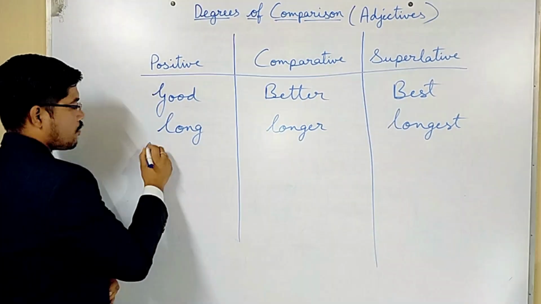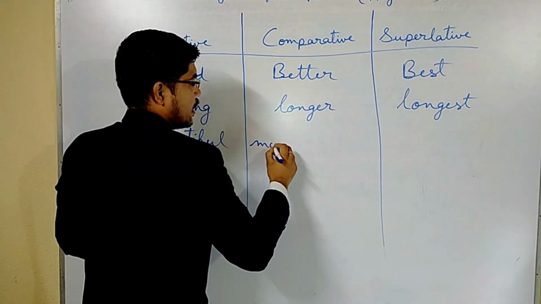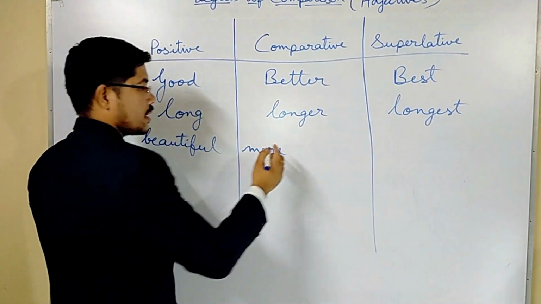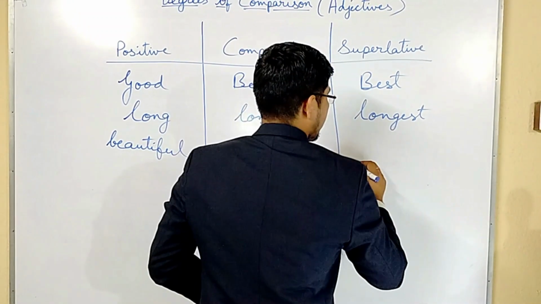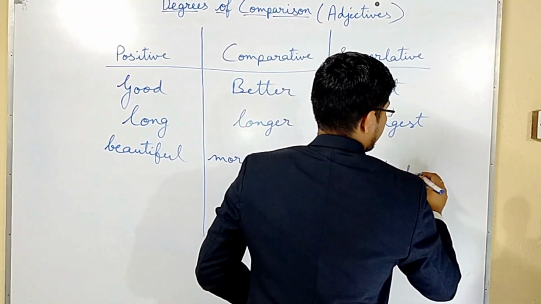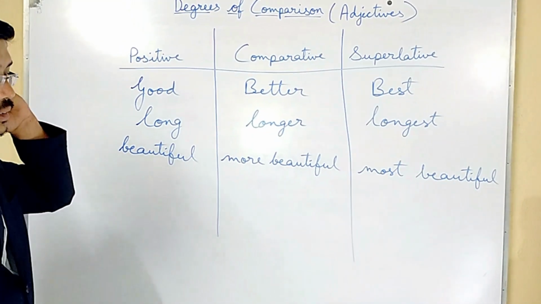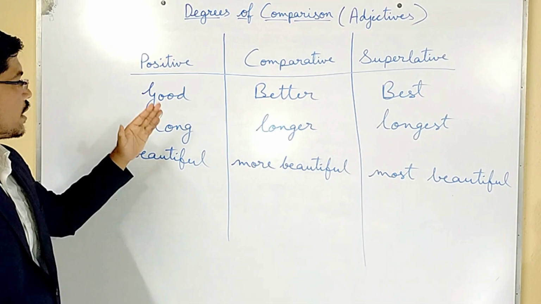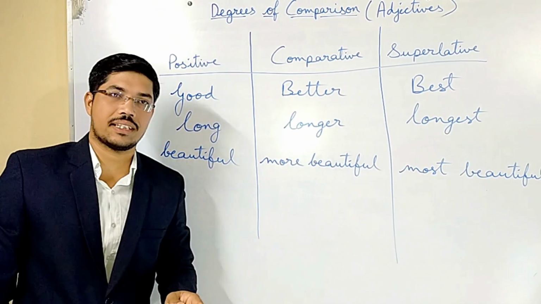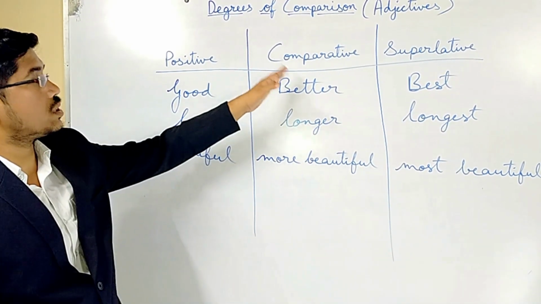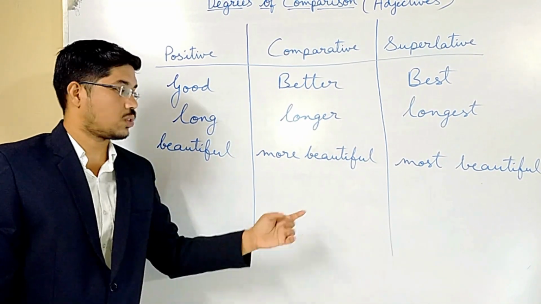We'll see it, like for beautiful. It is beautiful. Then for beautiful it is not beautifuler. It is more beautiful, and most beautiful. Like this, many kinds of adjectives are there, and there are many degrees. So first of all you have to learn this by heart. Then we will see how to change the degrees. That is the most important topic. Okay, so let's see it.